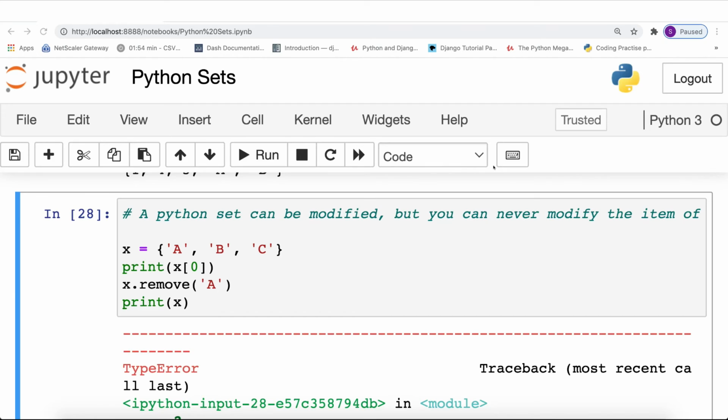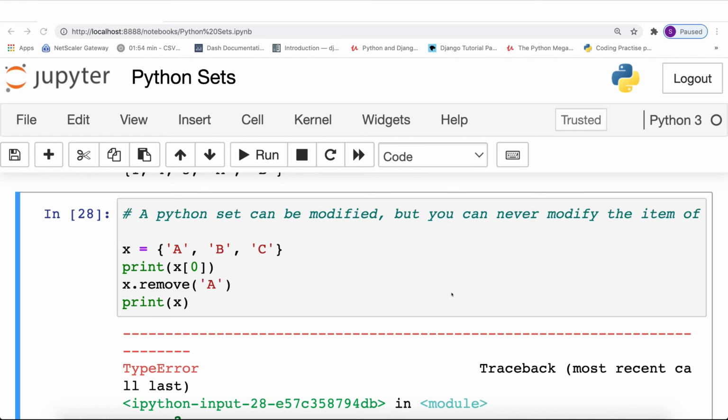So I hope that this video helped you to understand the features of a Python set, and also it answered some of the other questions like what is a Python set, how is it declared, when should a developer go for a Python set instead of a Python list, and also what are the different limitations of a Python set. If you understand the features clearly, then you can also make out the limitations of using the Python set instead of a Python list. But at the same time, it also helps you to understand when a Python set is the best option to store a collection of data. So I will conclude the video here just to keep the video length in control.